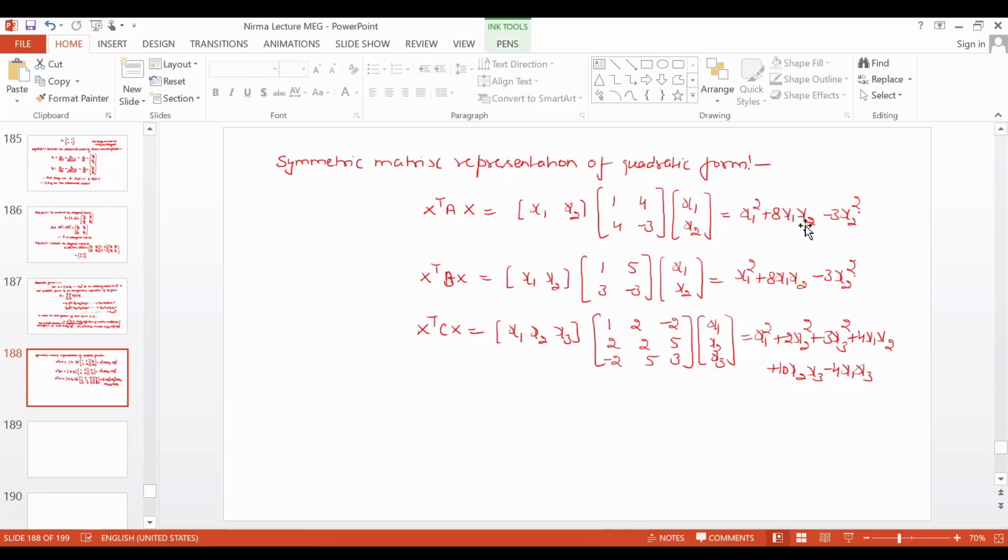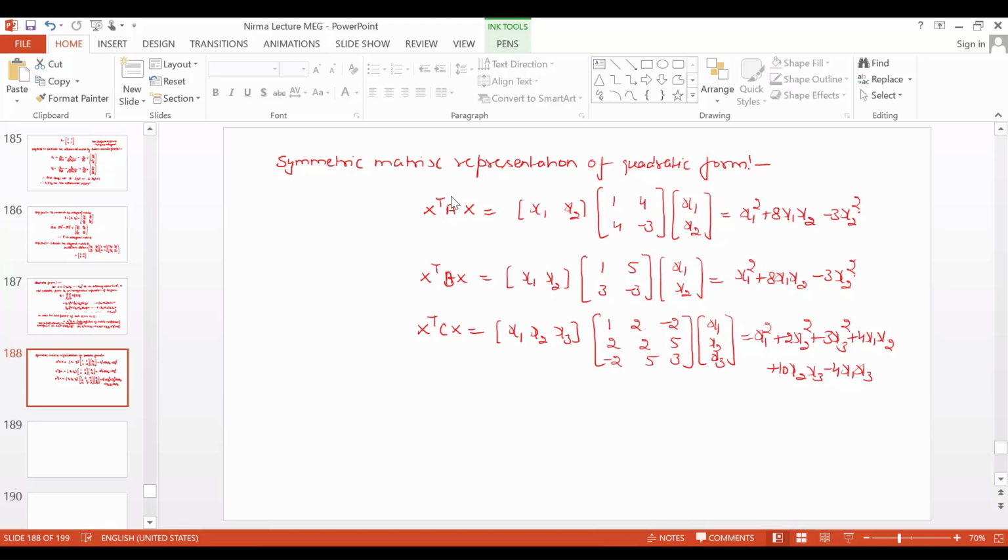Okay, so corresponding to that quadratic form, your coefficient matrix is not always symmetric. Not always symmetric, na? Yes. But you can write a symmetric matrix representation of this quadratic form also, which is definitely equal to this X transpose AX. Okay, so for that symmetric representation, suppose your A matrix is n cross n.